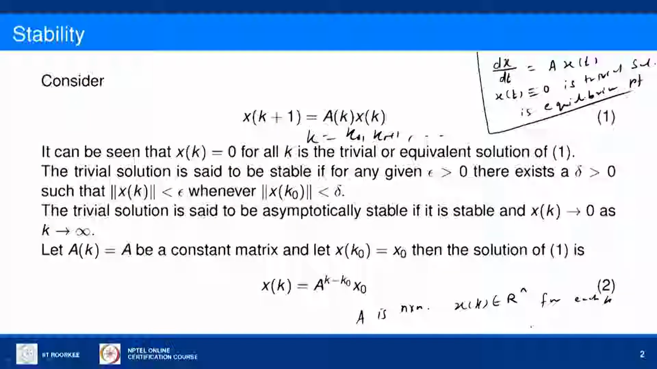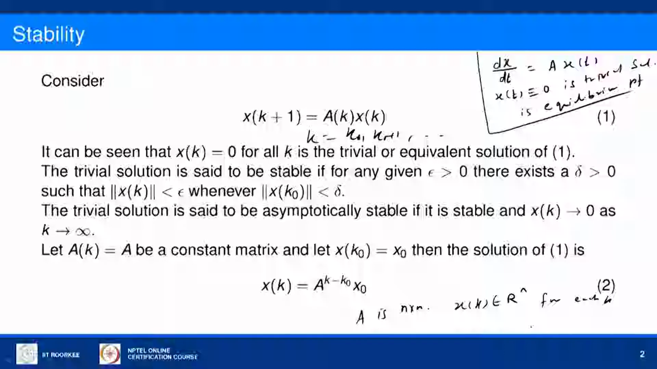Those results have been seen earlier while dealing with continuous dynamical systems. Analogous to those results, we can see some results in the case of discrete systems. Let us consider the discrete system x of k plus 1 equal to A of k x of k, for various time instances, k equal to k0, k0 plus 1, etc.